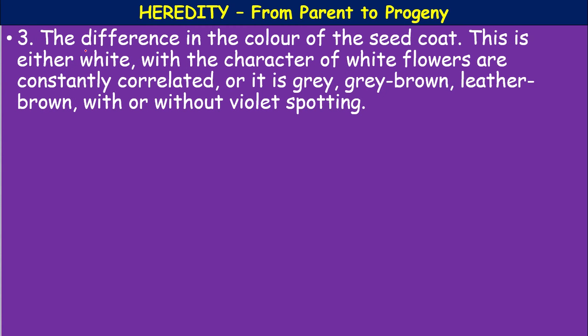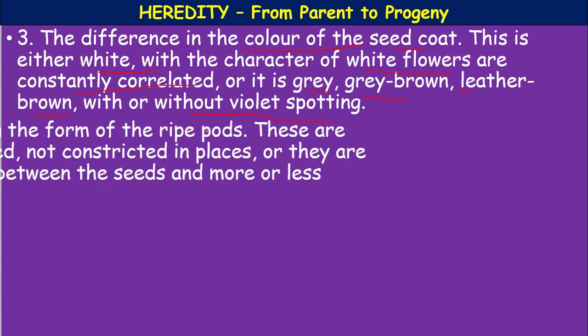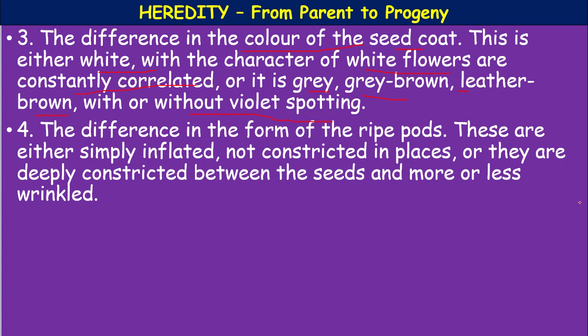So, the difference in the colors of the seed coat: this is either white, with the character of white flowers, or constantly correlated, or it is gray, gray brown, leather brown with or without violet spotting. Okay, the difference in the form of ripe pods: these are either simply inflated, not constricted in places, or they are deeply constricted between the seeds and more or less wrinkled.